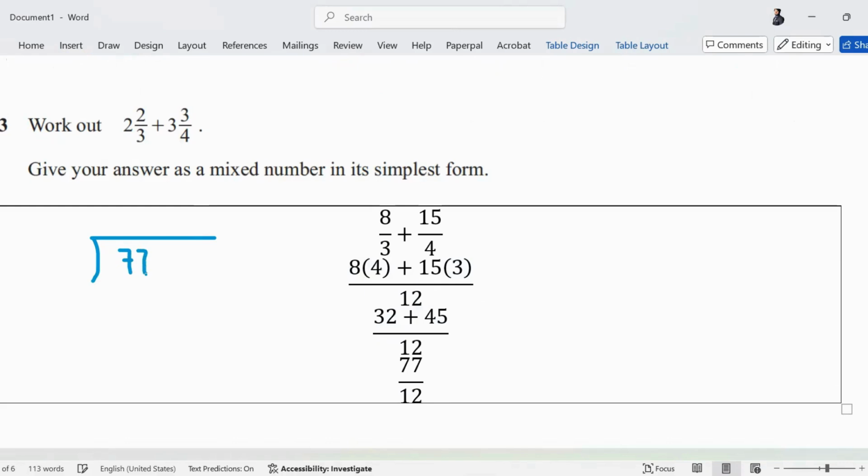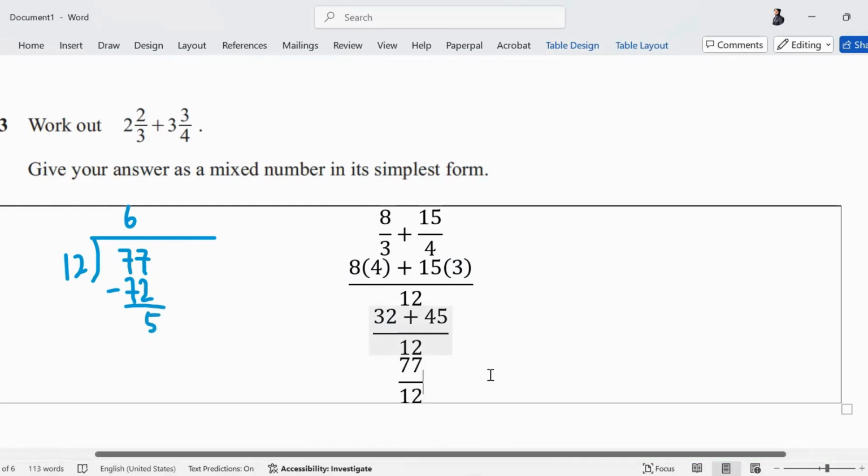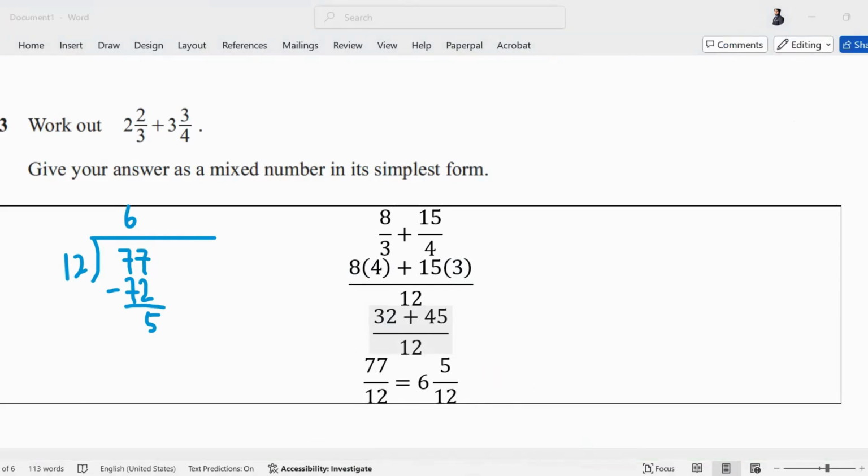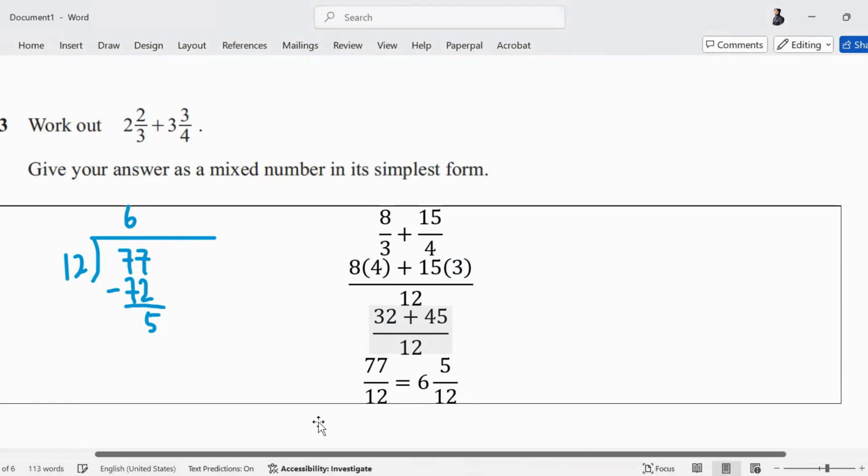6.5. Okay. 12 से कर रहे हो बेटे. तो 12 6 are 72. Subtract किया, so your remainder is 5. So you write the answer as 6 whole 5 upon 12. This is your answer and you get 3 marks for this easy question if you are very careful. बिल्कुल ऑब्वियसली कटेगा 1 मार्क. क्वेश्चन ने जब किसी पर्टिकुलर फॉर्म में मांगा, so you have to make sure you give your answer in that form. Okay, what about this one?